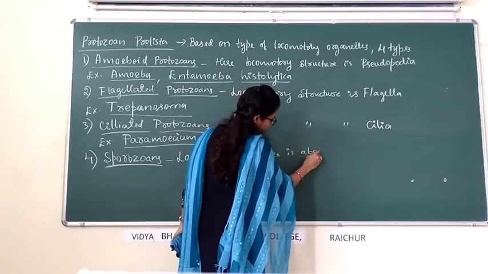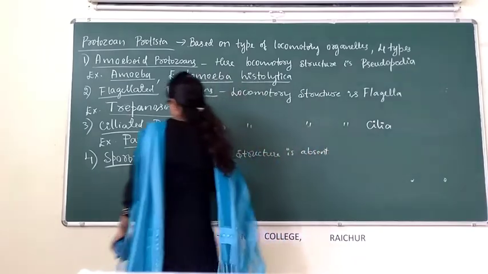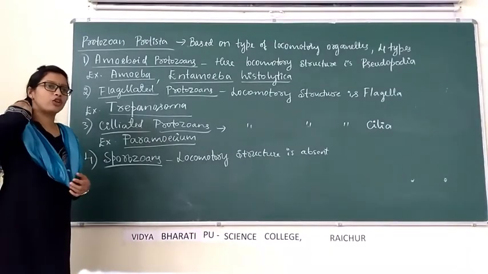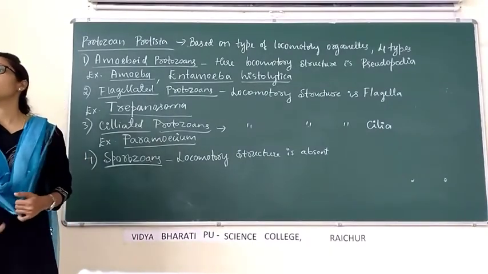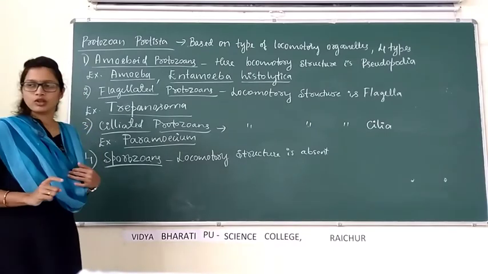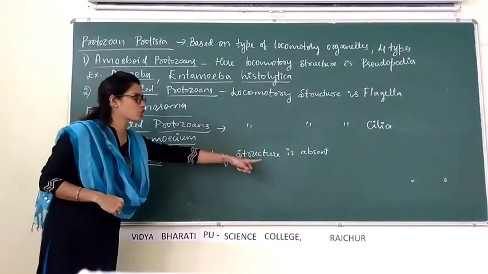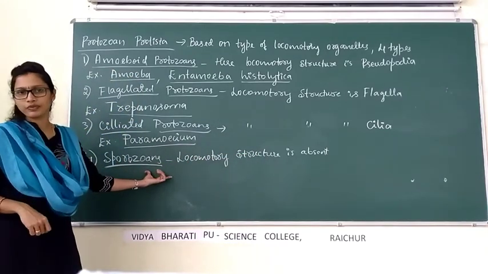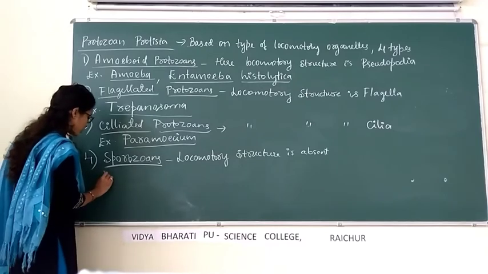Locomotor structure is absent in case of sporozoans. Means they are non-motile, unable to move from one place to another place. Locomotor structure is absent. They are called sporozoans. Example for sporozoans: